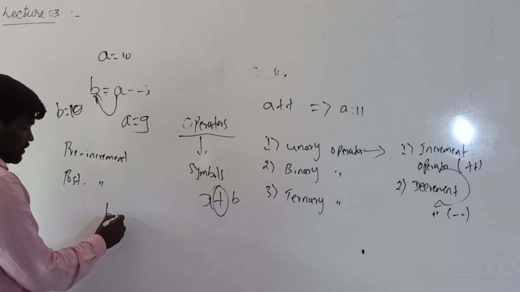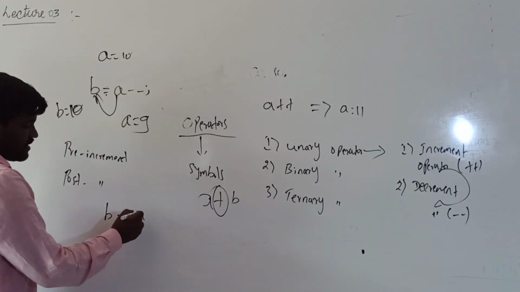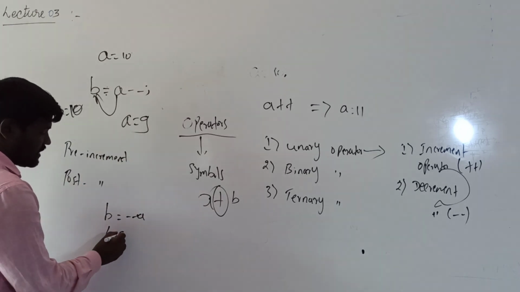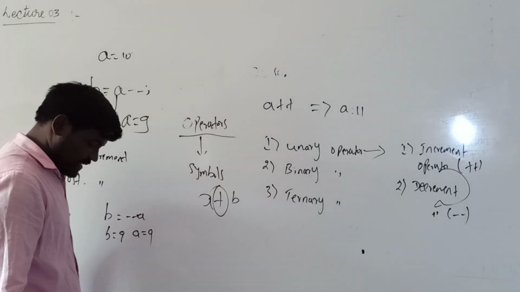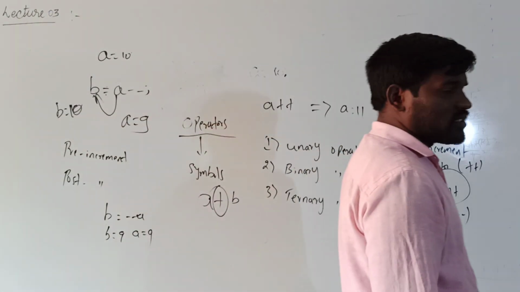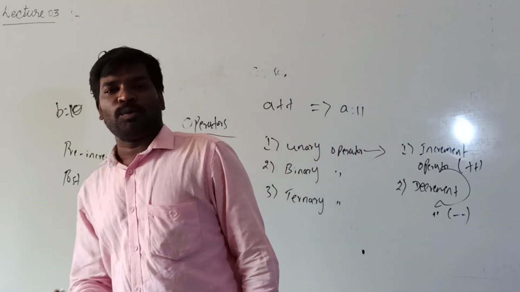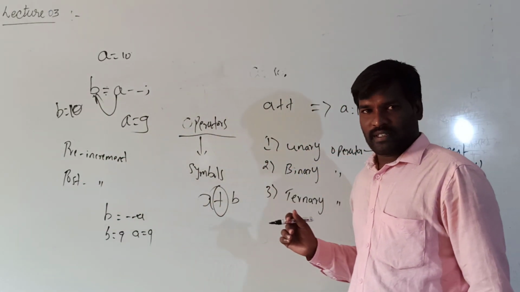Next is B is equal to minus minus A. First it will be decremented by 1, that is 9. Then B is equal to 9, A is equal to 9. So this is the difference between pre and post decrement or increment.